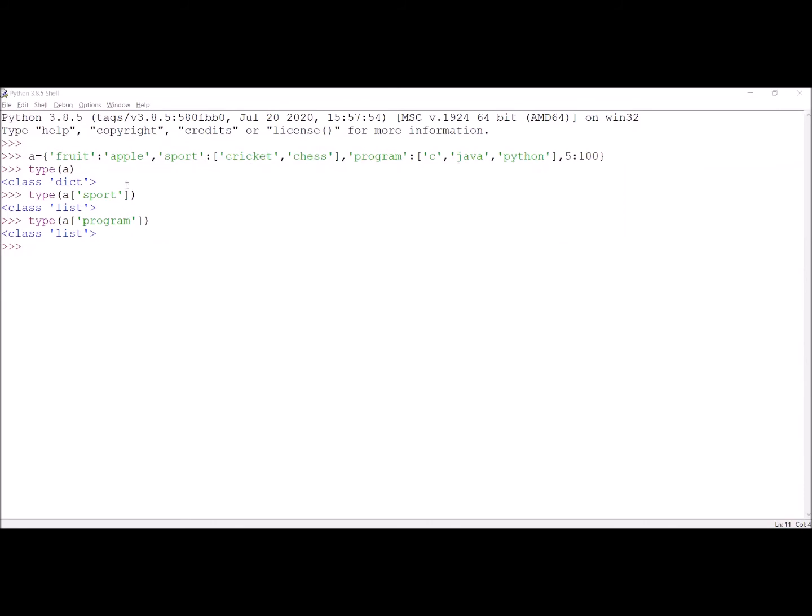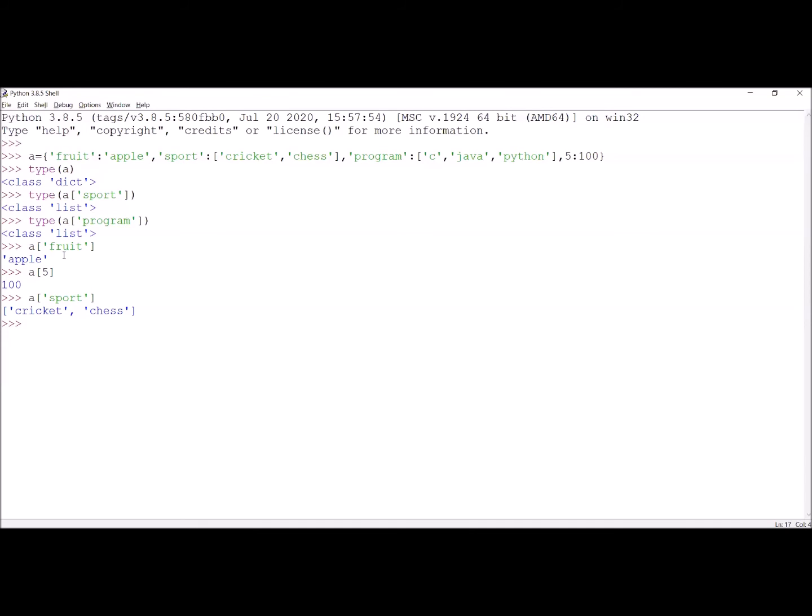To access apple, when I write fruit, giving the key in the square brackets, I am accessing its corresponding value. Similarly, when I give a of 5, I am accessing its corresponding value. Similarly, if we give the key sport, then we can access the entire list assigned to sport. There are two values for this corresponding key sport.